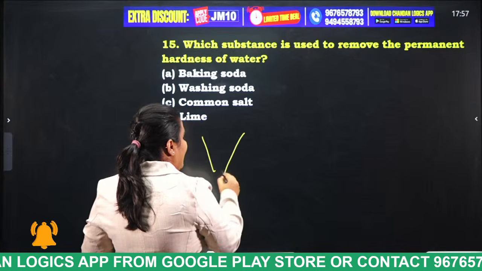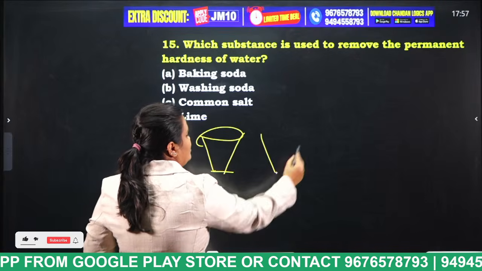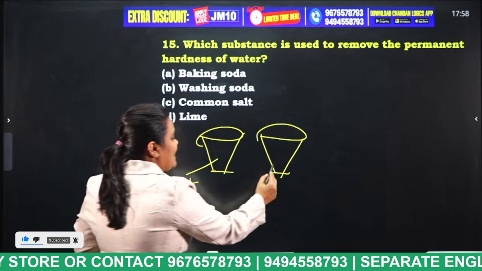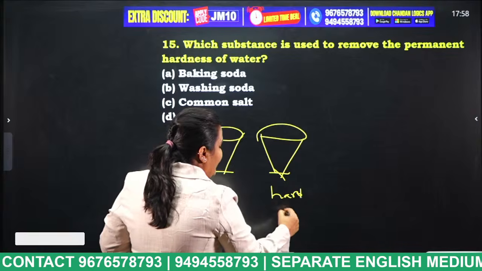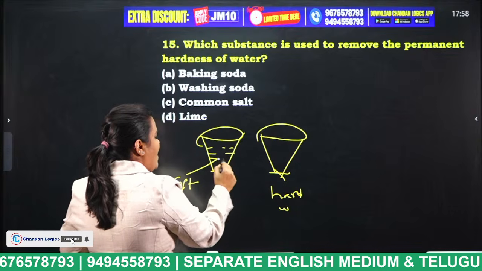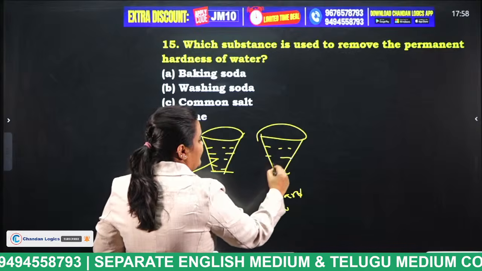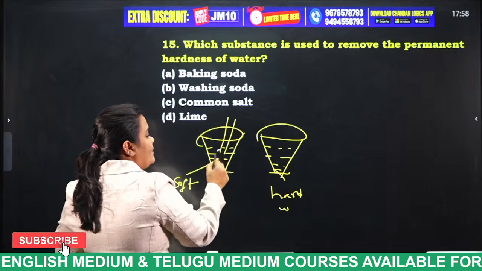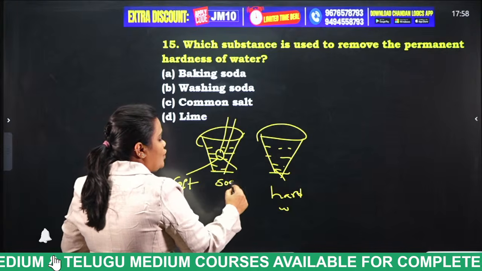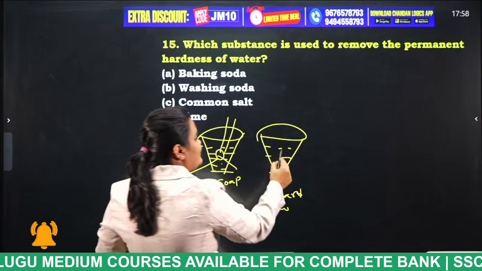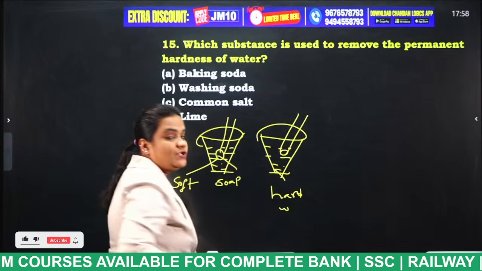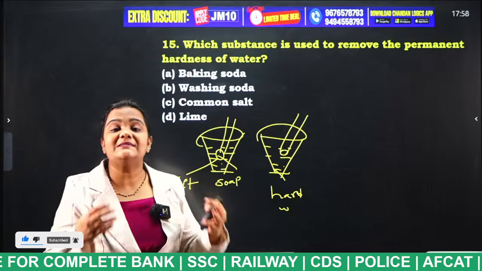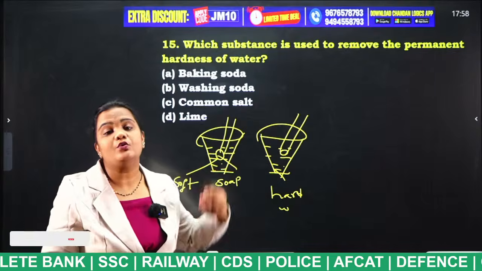So take 2 glasses, students. This glass consists of soft water, and this glass consists of hard water. Both appear the same. Let the soap be placed in this soft water as well as in the hard water. So what happens, students? The soft water will easily turn into foam.